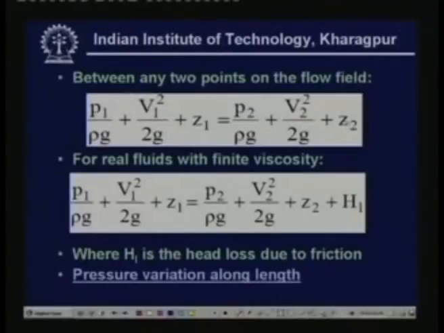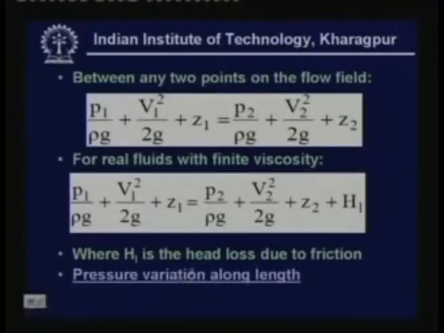And as I was mentioning, for real fluids the flow is not inviscid, that means viscous effects are there in real fluid. So you can modify Bernoulli's equation by including what is known as a head loss term. So this is known as modified Bernoulli equation. That means it is nothing but Bernoulli equation with provision for viscosity by including head loss term. So in this expression all these terms are known to you. One additional term is HL, which is called head loss. So now let me show the